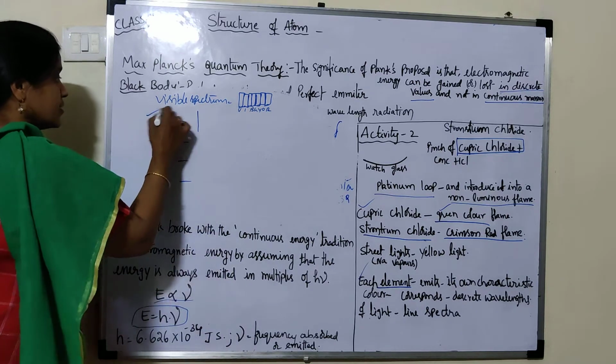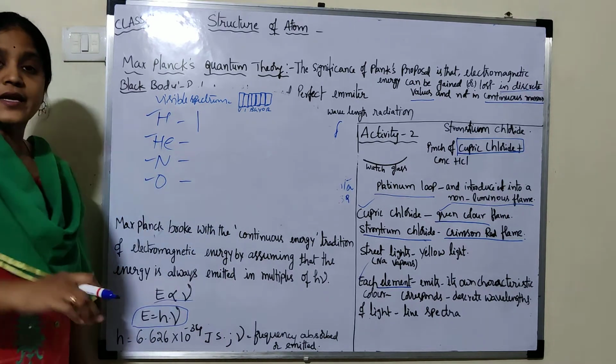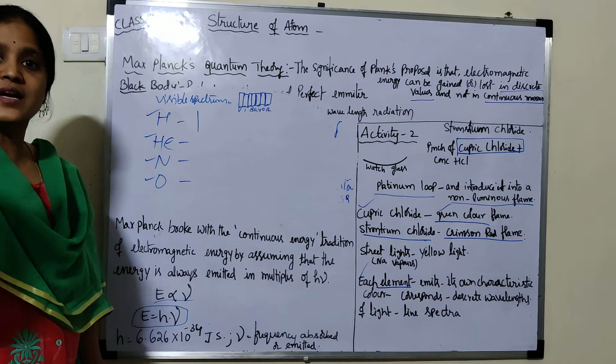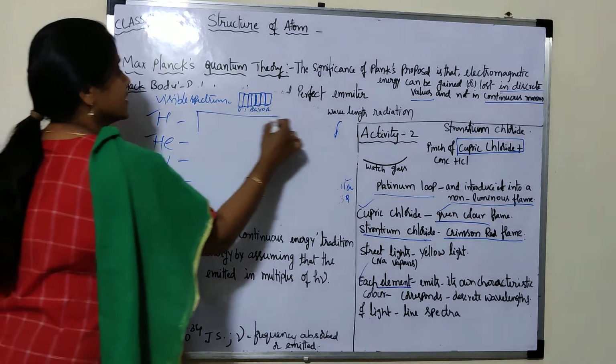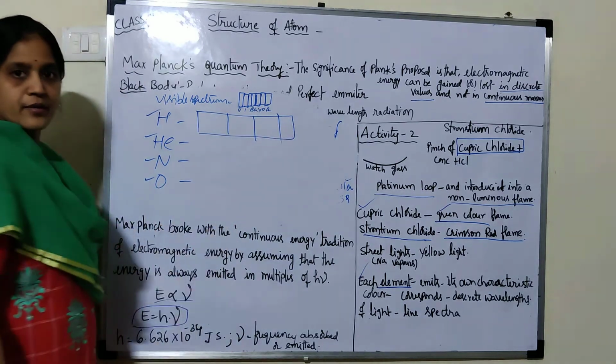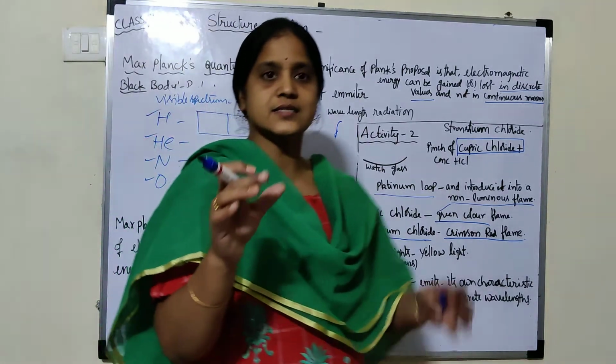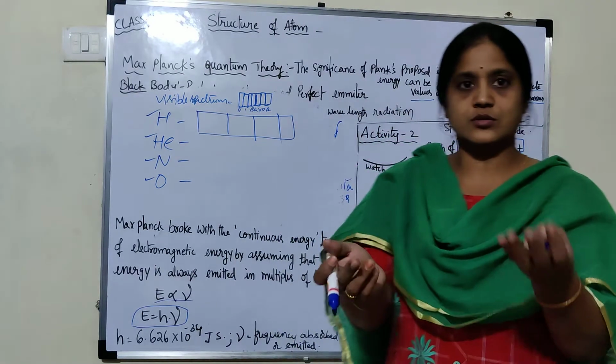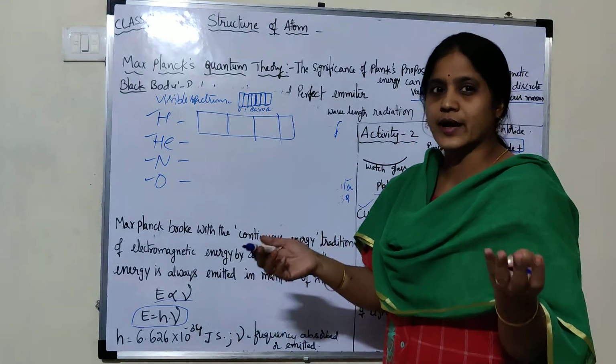But when you take different atoms, and they emit colors, you can find lines in that spectrum. When it emits light, it has some frequency, and different frequencies together are called a spectrum.